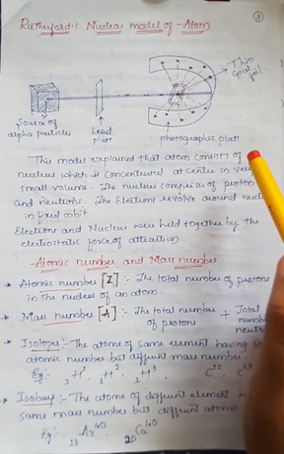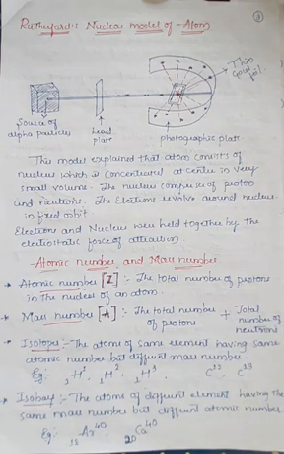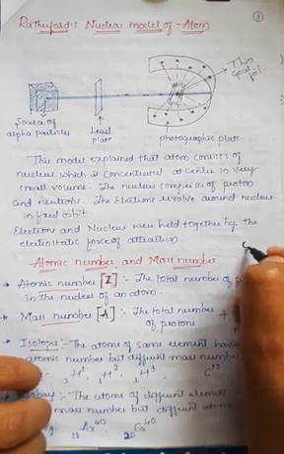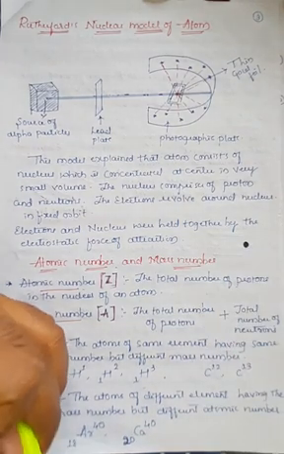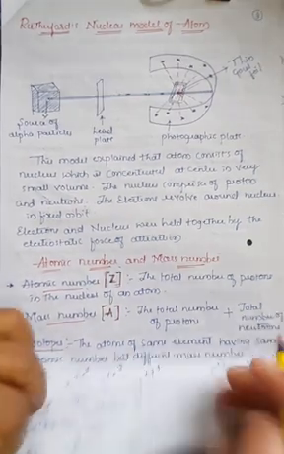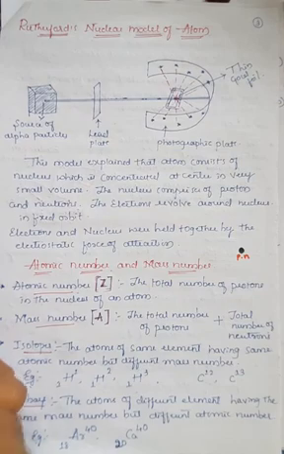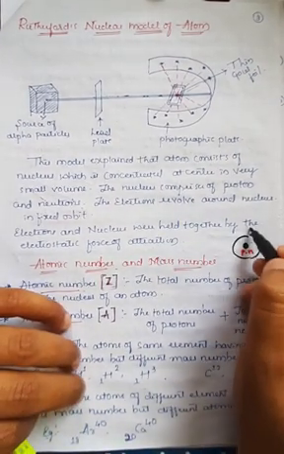The nucleus consists of protons and neutrons, and electrons revolve around the nucleus in a fixed orbit. So this nucleus consists of protons as well as neutrons, and similarly the electrons revolve around the nucleus, right?